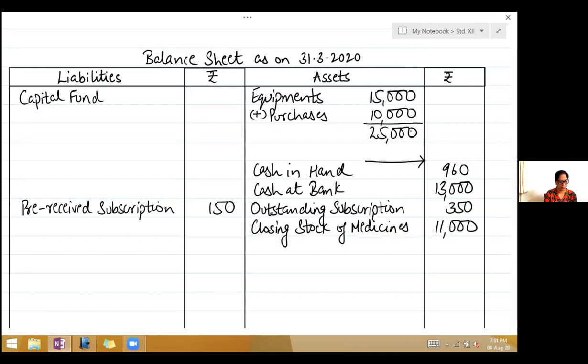On the liability side, right? Capital fund, 1,70,940. Building, they have given us the opening balance, but it has got an adjustment. So write building on the asset side, 40,000, and leave one line for adjustment.